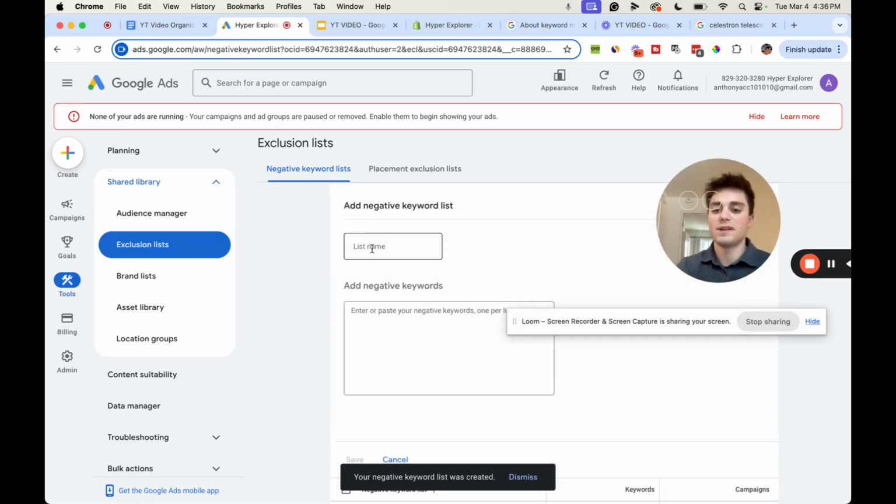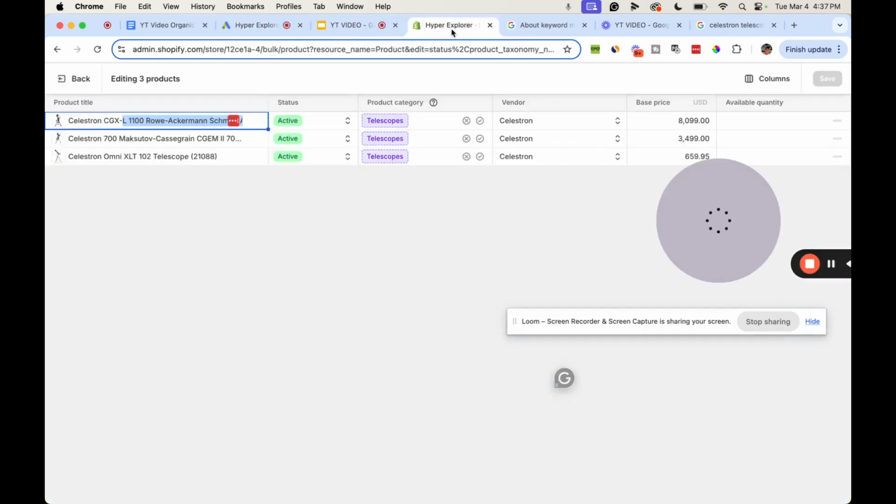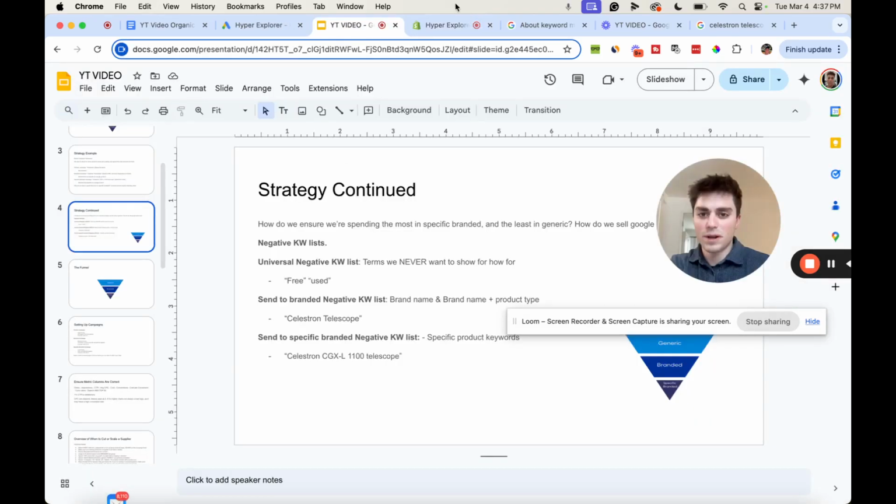And now we're going to create our send to specific branded. So what does that mean for this? We've got Celestron CGXL 1100, right? We're going to add that.